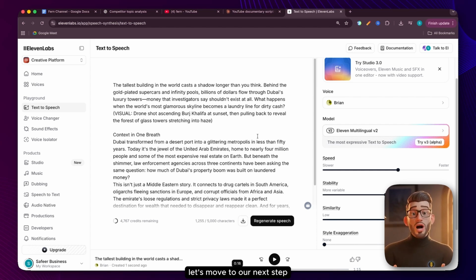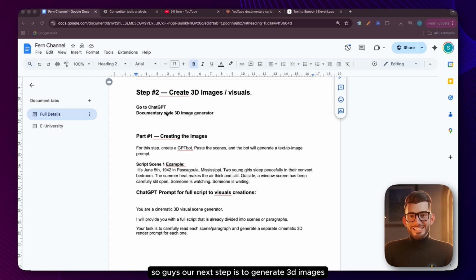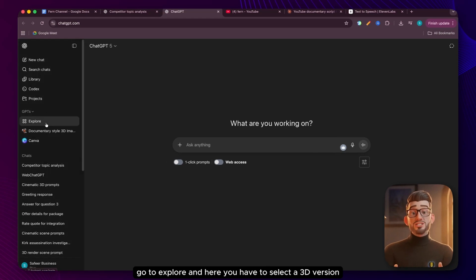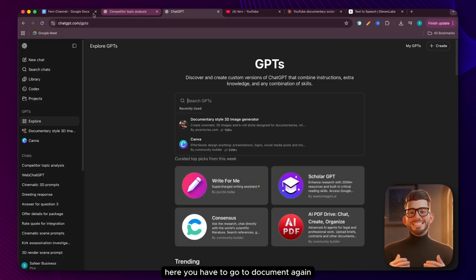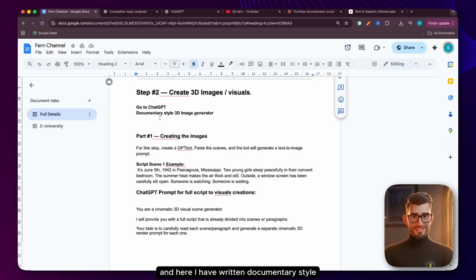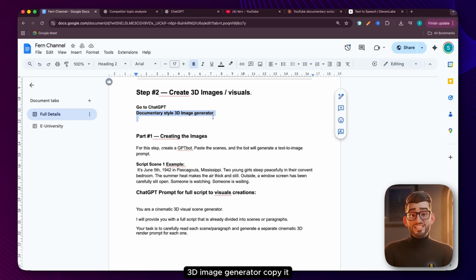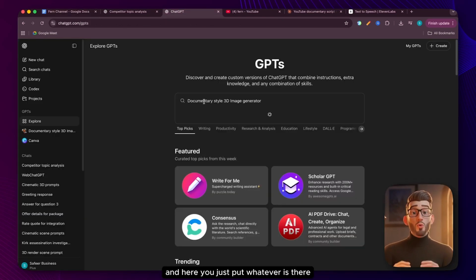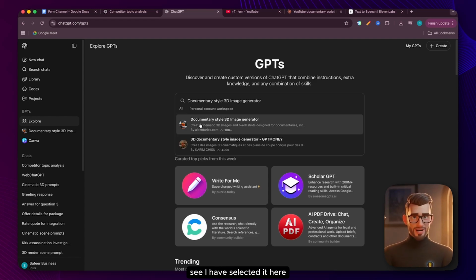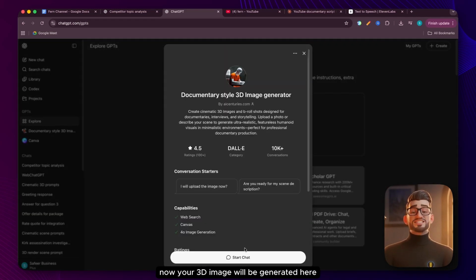Let's move to our next step. So guys, our next step is to generate 3D images. It's very simple and I'll get you started for free. What do you need to do first? Open ChatGPT, go to Explore, and here you have to select a 3D version. Here you have to go to Document again, and here I have written Documentary Style 3D Image Generator. Copy it, and here you just put whatever is there and press enter. This 3D version has to be selected. See, I have selected it here. Now your 3D image will be generated here.